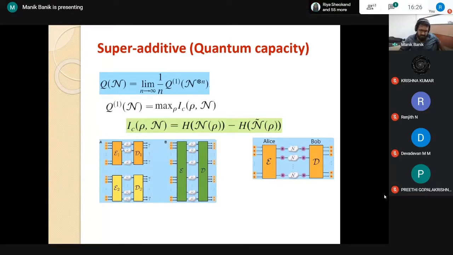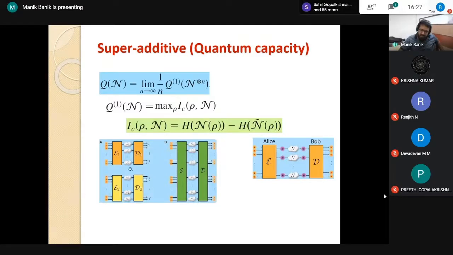Some channel epsilon, some channel N1, and this is some encoding process and decoding process, and we obtain some quantity, quantum information, which is this Q of N. You don't have to worry about this mathematical expression for the time being. But we obtain this quantum capacity, and we find that this quantum capacity is 0. We have a second channel N2 for which this quantum capacity is also 0.